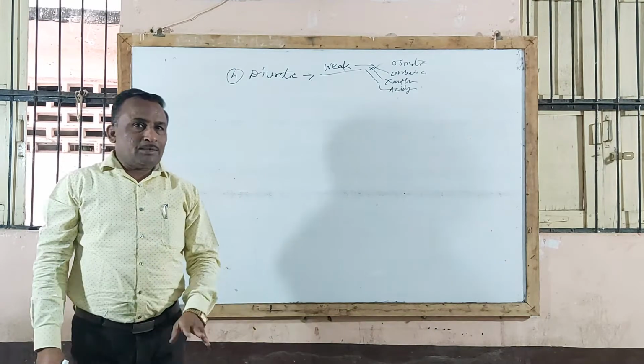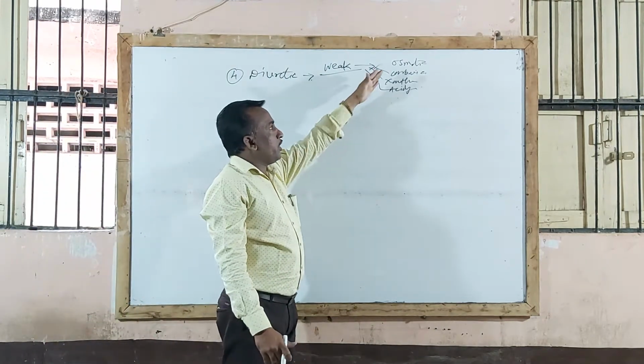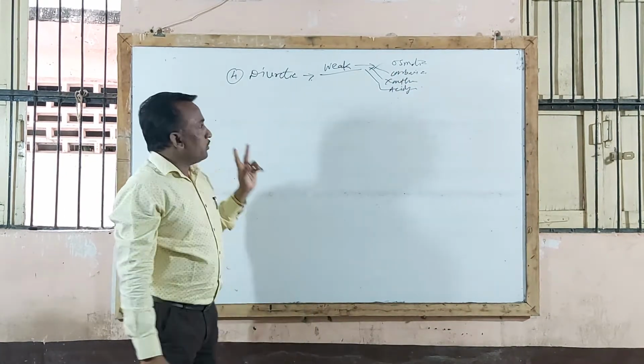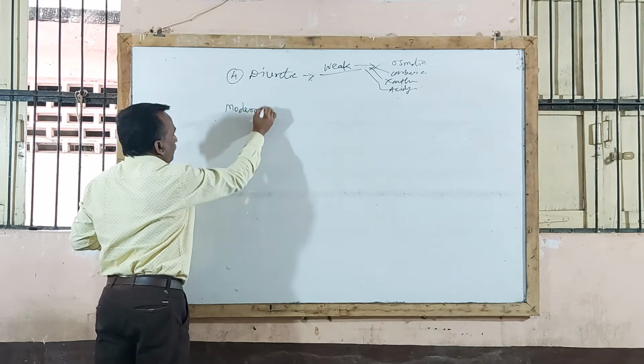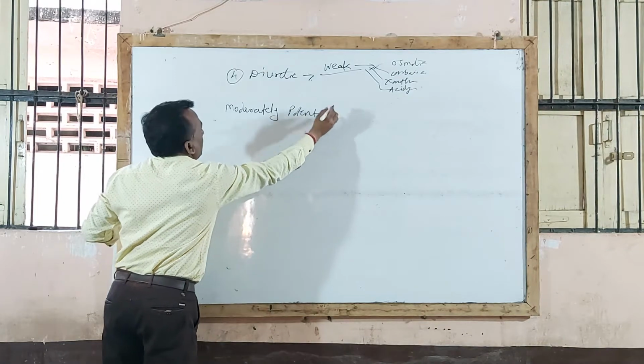Now according to classification, this is the first type, that is weak diuretic agent. Under weak diuretic, these are the 4 types. Now the second type under diuretics is moderately potent diuretic agent. This is the second one, that is moderately potent diuretic agent.